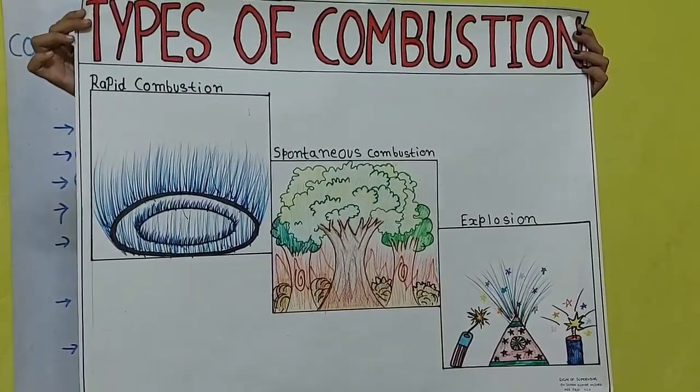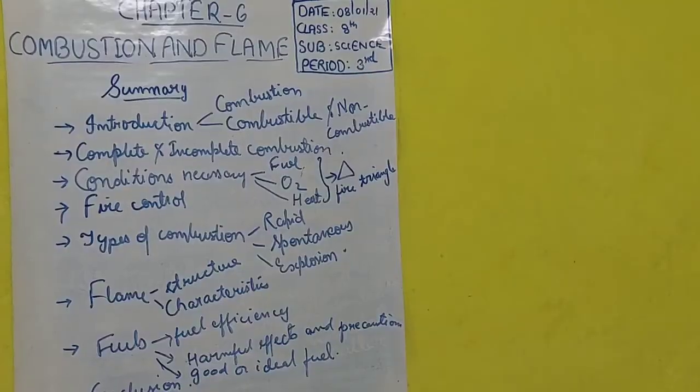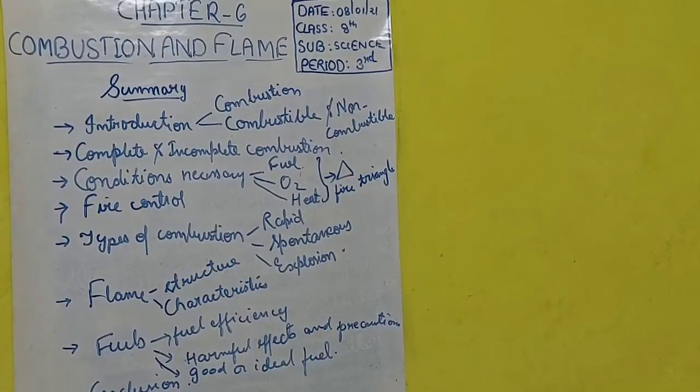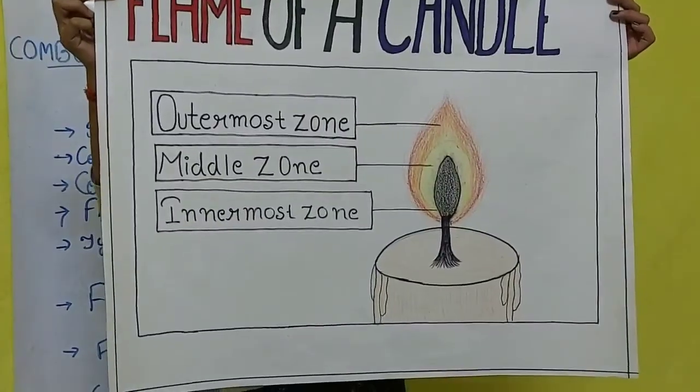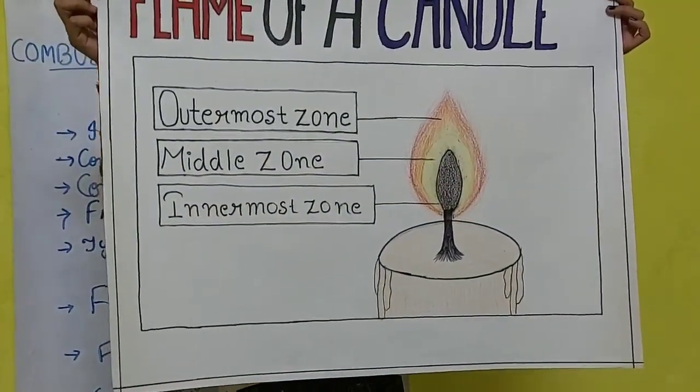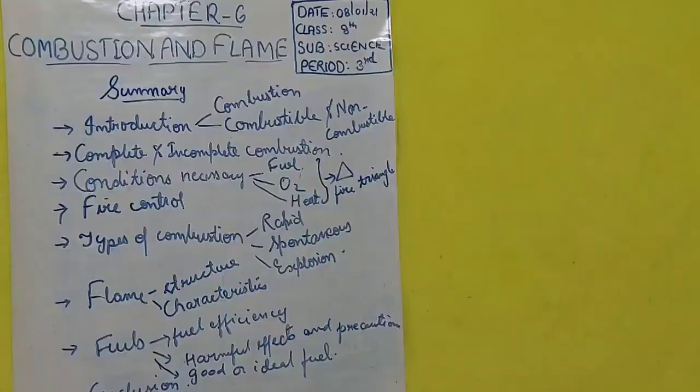Then explosion could be the burning of crackers. Then we studied flame. There we studied what a flame is, what its characteristics are, and how it is caused. All substances do not cause a flame, all those things we saw. Then we took the example of a candle and saw the structure of a flame, which consisted of the outermost zone, middle zone and the inner zone.